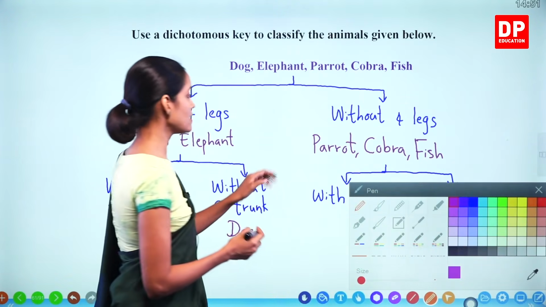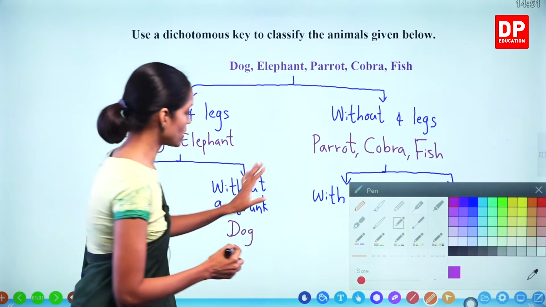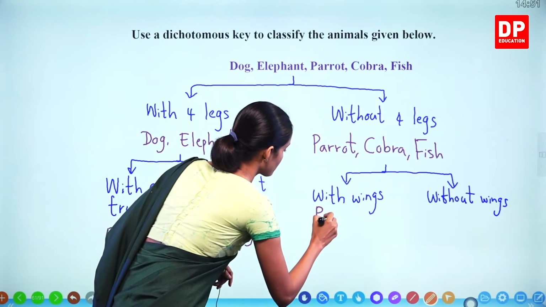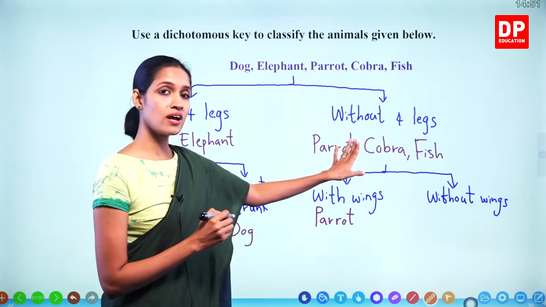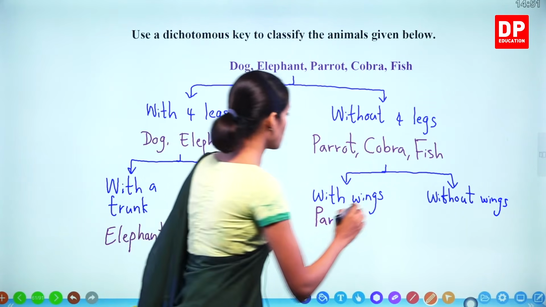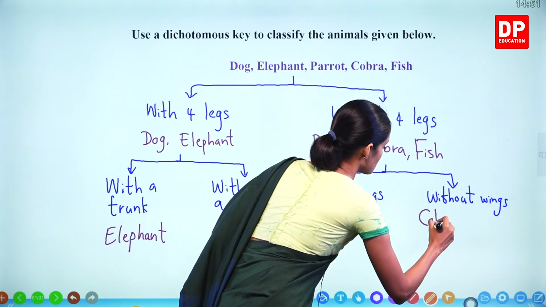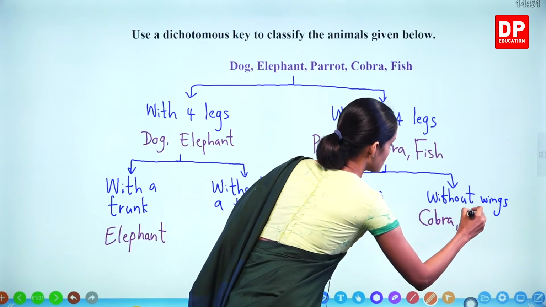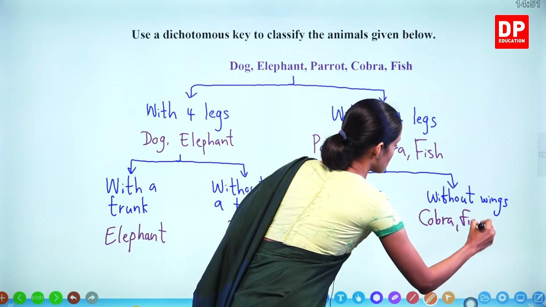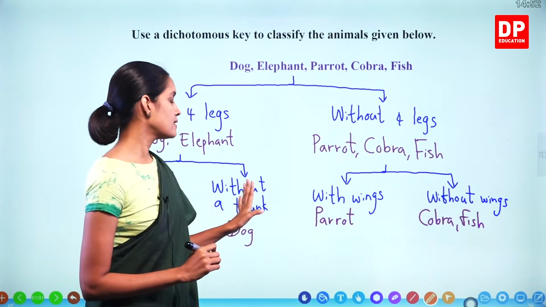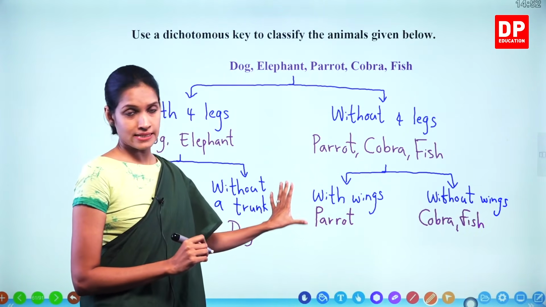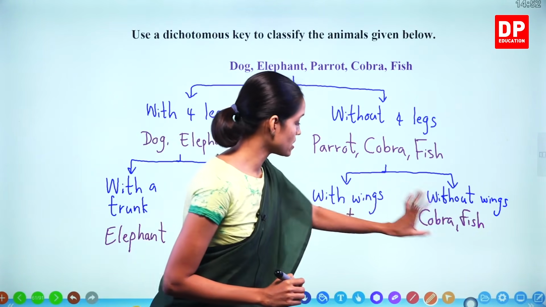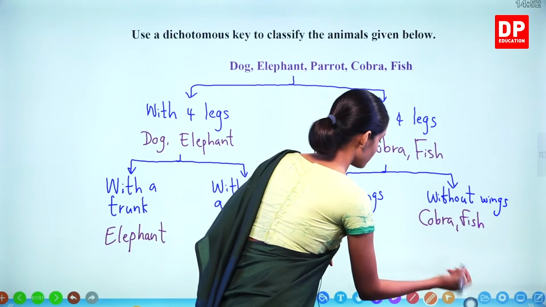It's very clear. Parrot has wings. And cobra and fish, they don't have wings. Okay. Now this side is completed because there's only one animal here. Therefore, I'm going to take the last side now.